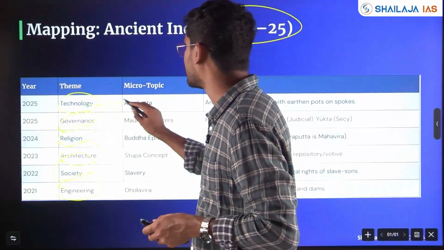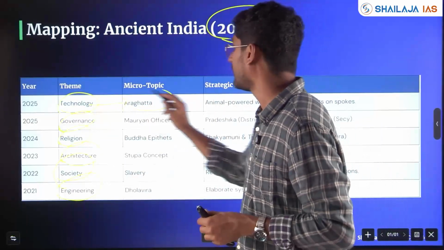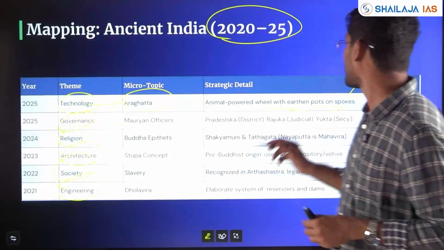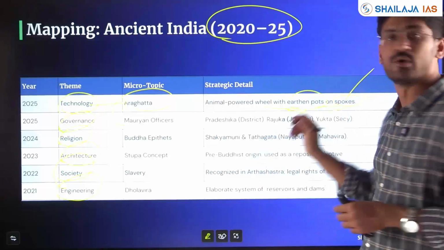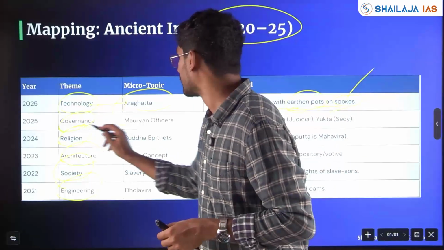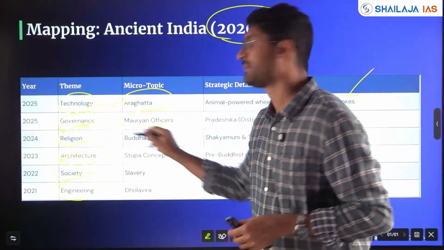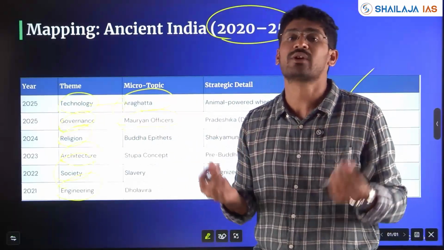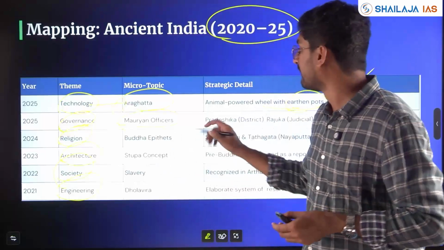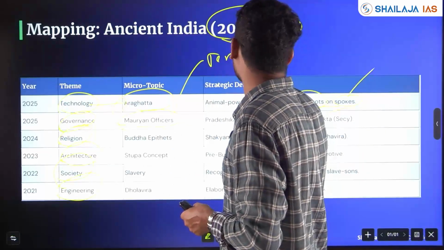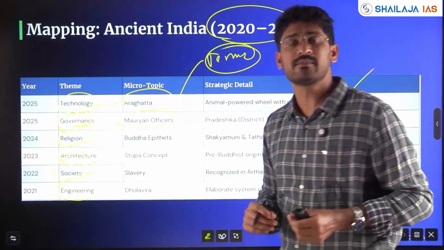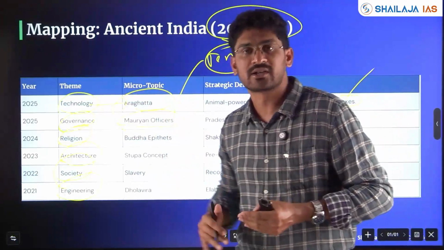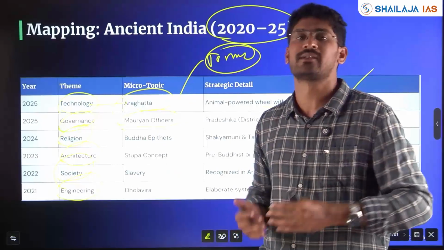So here, technology in 2025 asked about the Araghatta, right? The animal-powered wheel with other parts and spokes. Then you have governance with respect to Mauryan officers. What is Pradeshika? How was their administration? How was their revenue collection? What are the different terminologies? All this becomes important. Not only Mauryas, it's a continuation with respect to Guptas, Harshavardhana, in the South Pandyas, Cheras, Cholas.